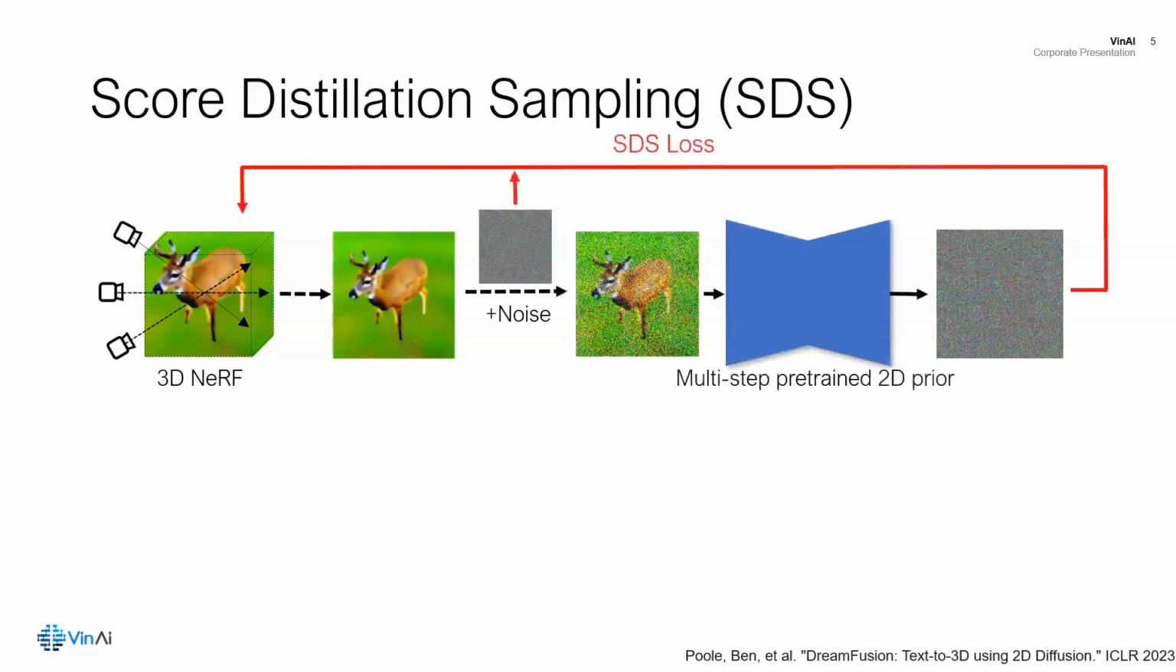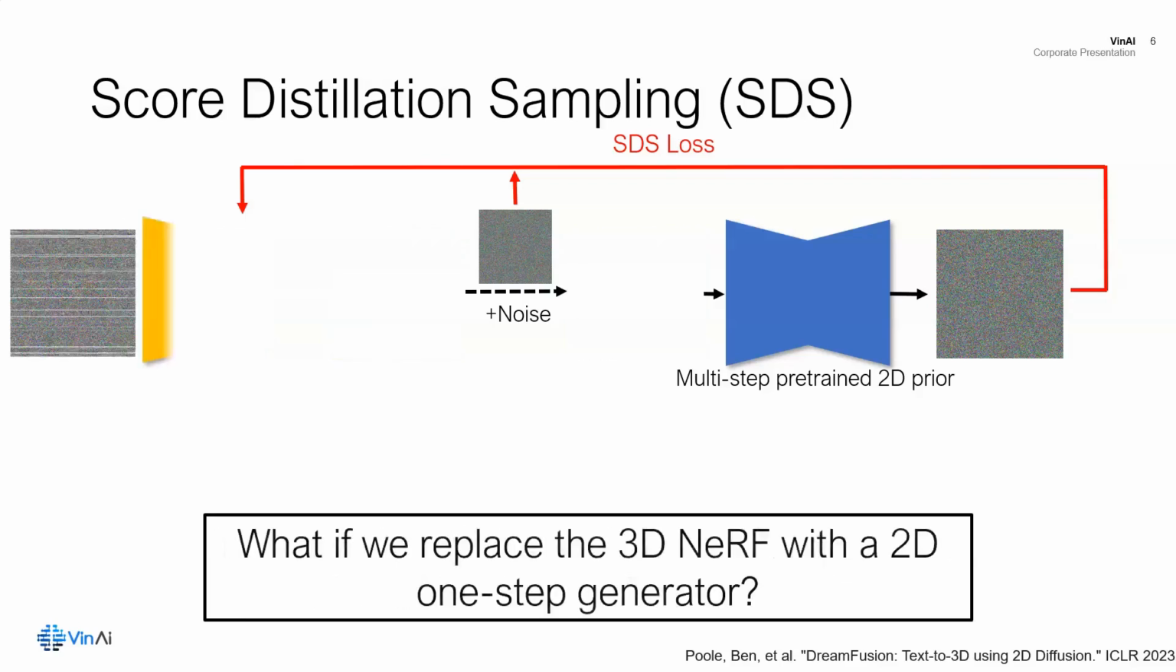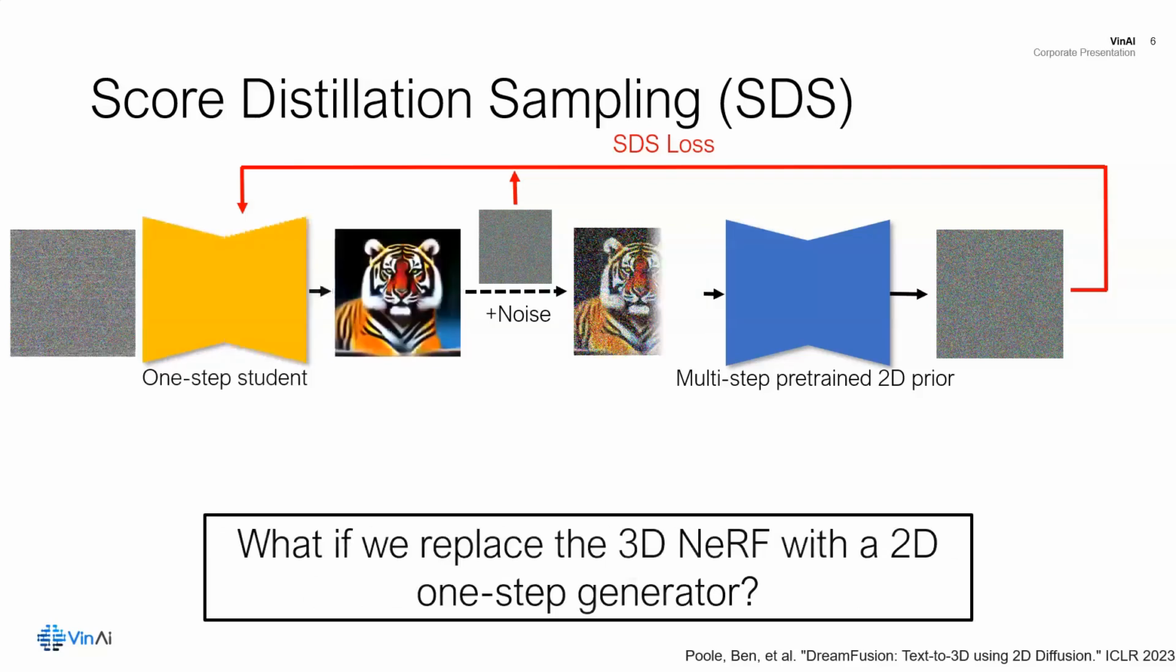The gradient of the SDS loss is the difference between the added noise and the predicted noise from the diffusion prior, which is backpropagated to the 3D nerf. Notably, this pipeline can generate 3D models without 3D ground truth, using only a 2D diffusion prior. Therefore, we were inspired to investigate if we can replace the 3D nerf with a one-step text-to-image generator. This turns a technique for text-to-3D generation into that for text-to-image diffusion distillation.